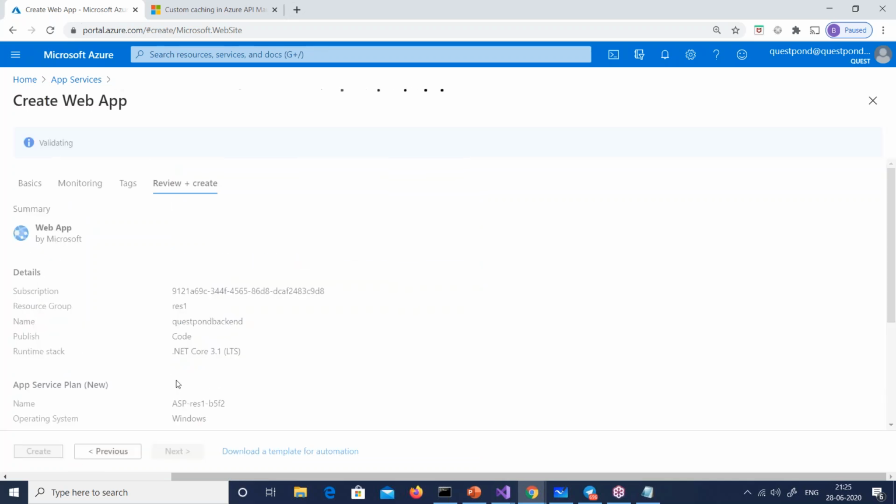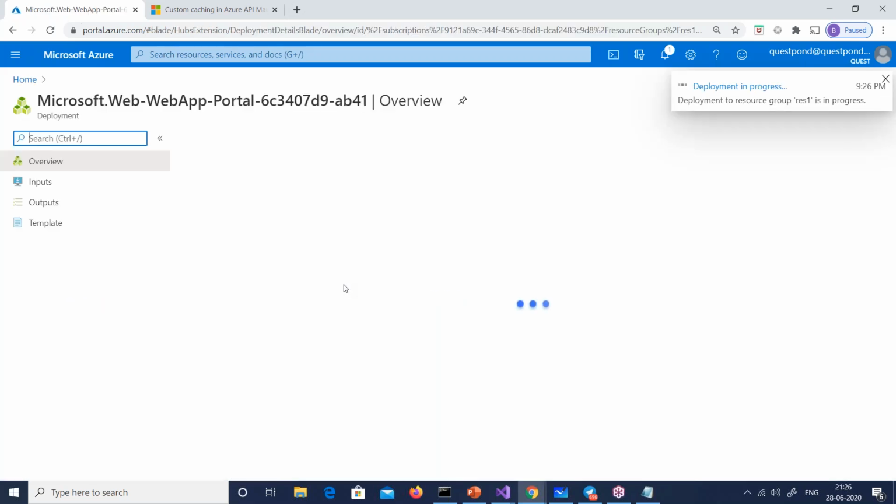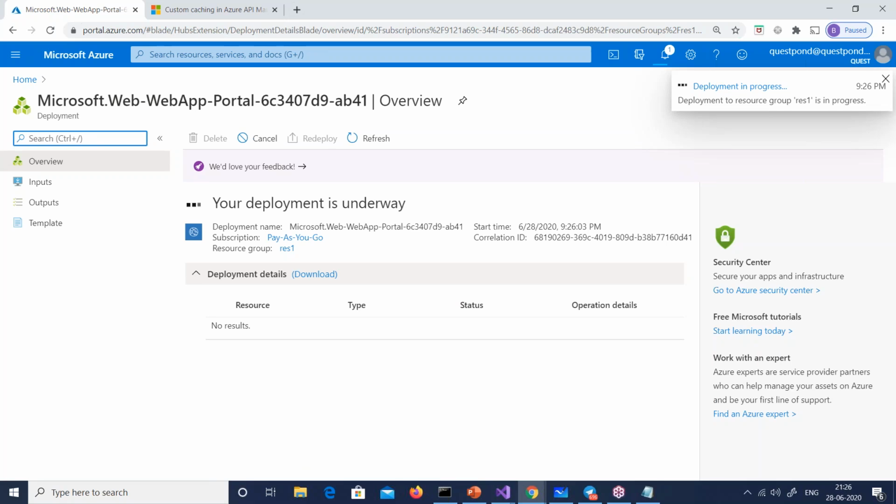Sometimes these centers out there, sometimes they don't work. Okay, looks to be good. Fine, it is creating deployment. I just created in some other region. Sometimes the regions are down and it's a problem, right?